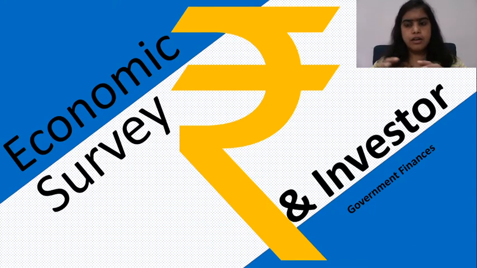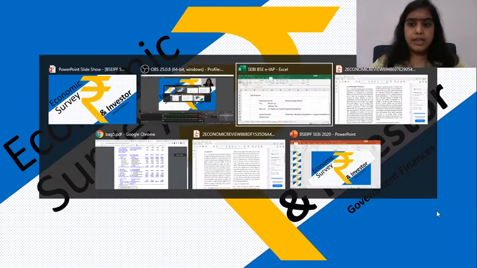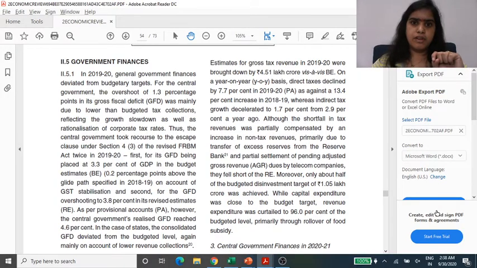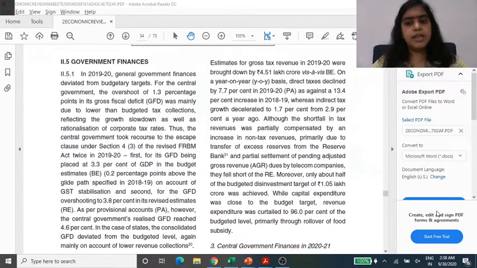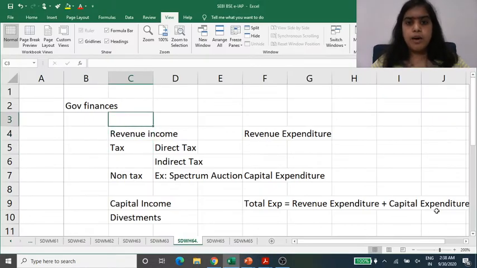As we have discussed the financial markets, equity market, money market, today the topic we will be discussing is government finances. They never do profit and losses, but there are income and expenses of the government. We will try to see, but before we proceed, we should understand the basics of it. See, what is the income for the government?